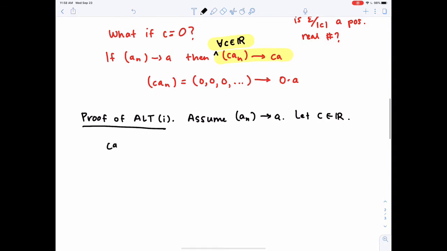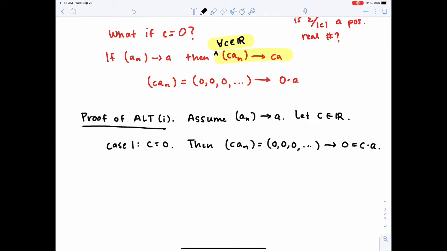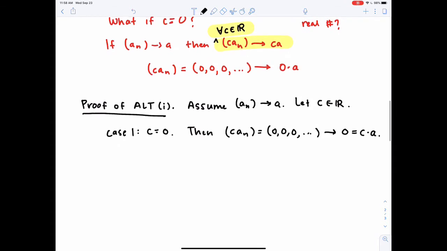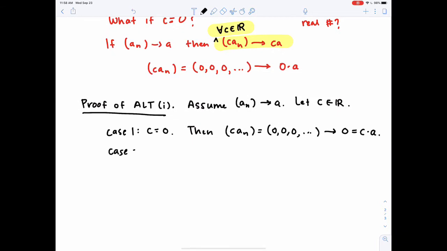So case 1. Here, I'll write this as C equals 0. Well, then in this case, CAN is just the sequence 0, 0, 0. We know that's a constant sequence. It converges to 0, and that is C times A. So this case is true. Done.